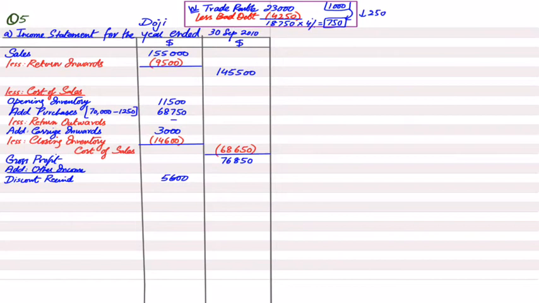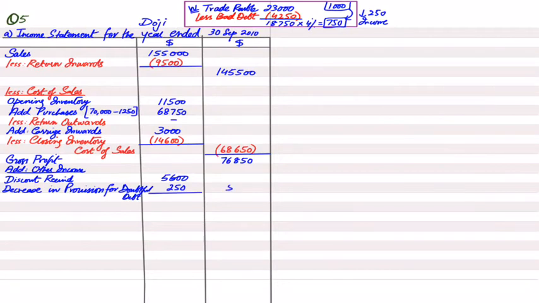This means it is good for the business that our doubtful debt provision has decreased by 250. Now, if the provision is decreased, it would be recorded as other income. And if the provision had increased by, for example, 500, that increase would come in the expense category rather than other income.